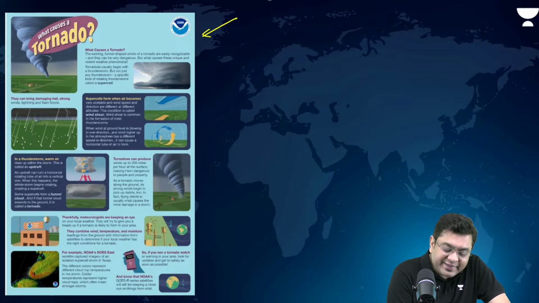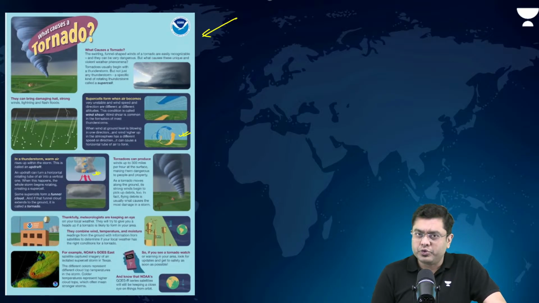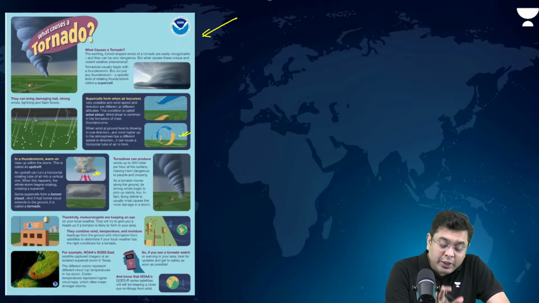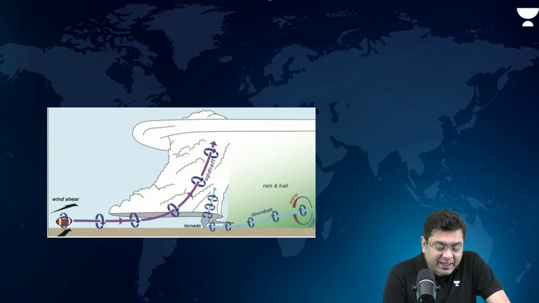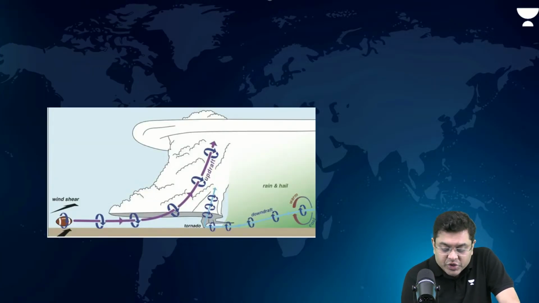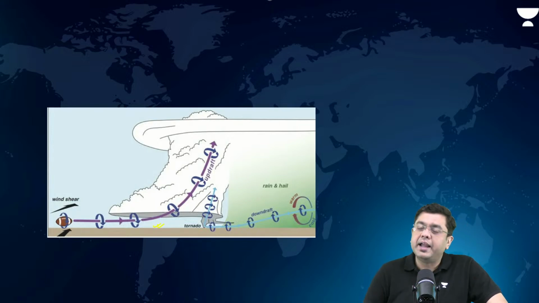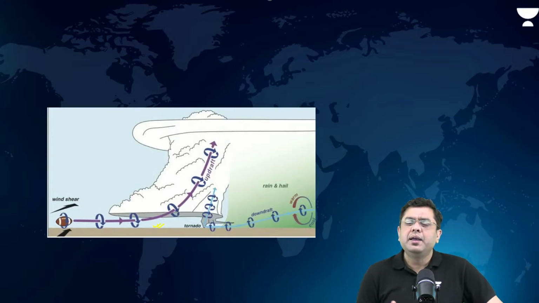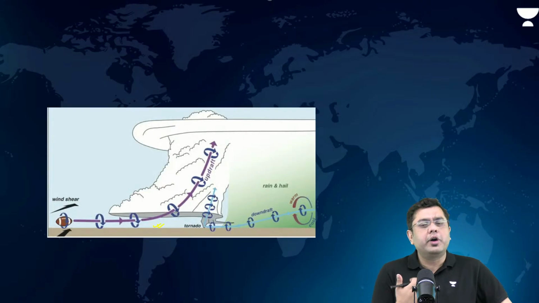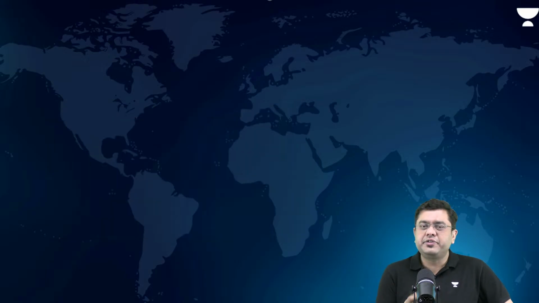Now, I also understand this image can be reproduced, and this image can also be reproduced. But I understand that many of these images you cannot reproduce on paper. So, in that case, use a very simple diagram or image and talk about the twisters. It has been asked once, so a twister question won't be asked again. This time, maybe a hailstorm or a cloudburst question, which was asked previously, that can be mentioned.